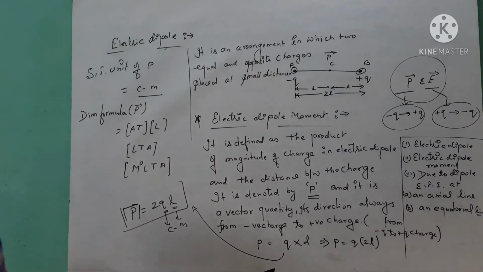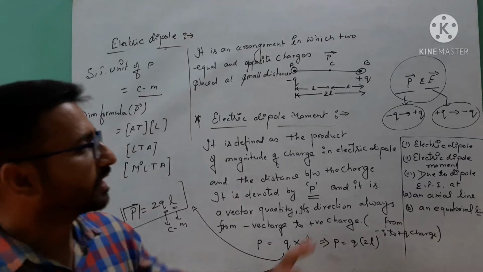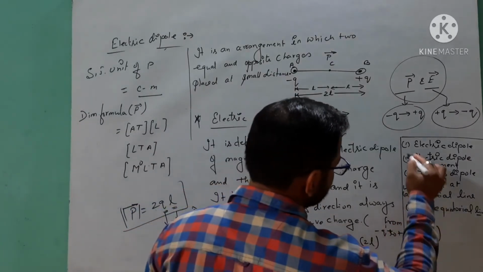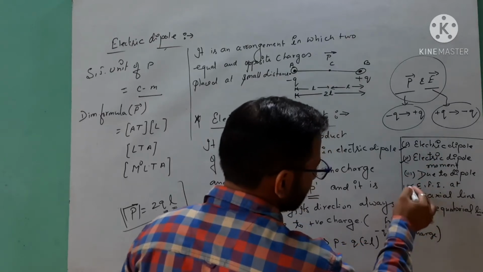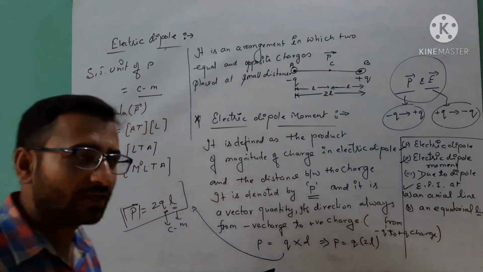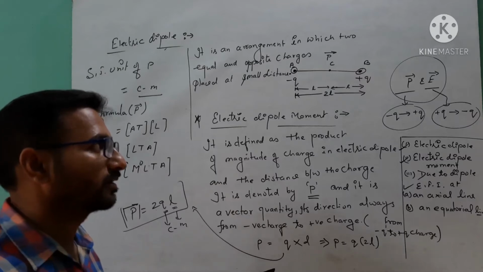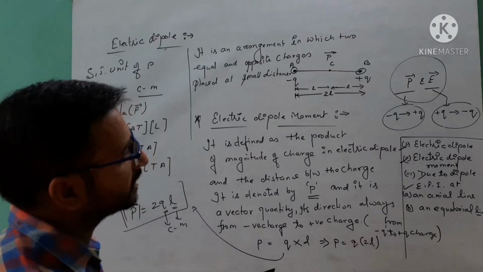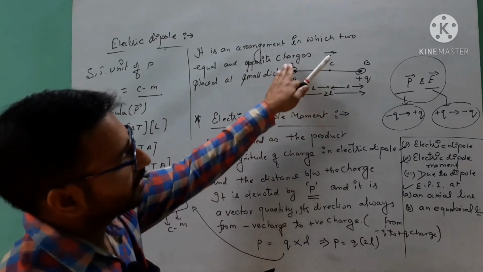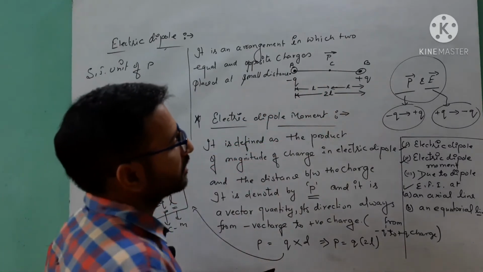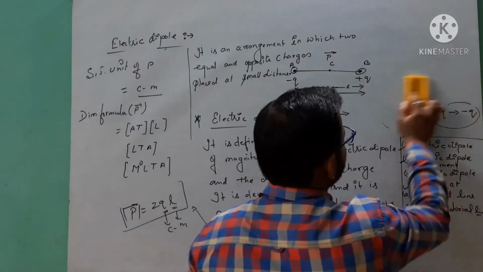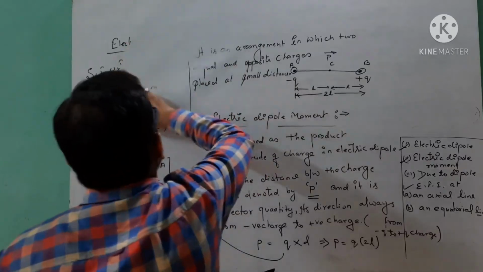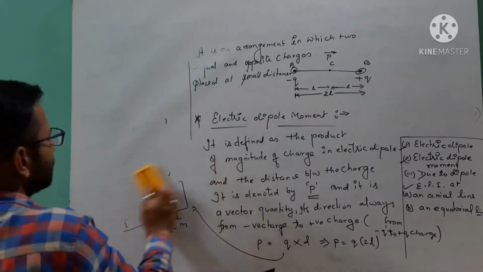After that we will give you an expression for the electric field intensity. These two I have done. Now the electric field intensity due to an electric dipole at different places. First, when we want to calculate the electric field intensity due to this electric dipole on its axial line, axial line means we will calculate the electric field intensity on the axis of the electric dipole.